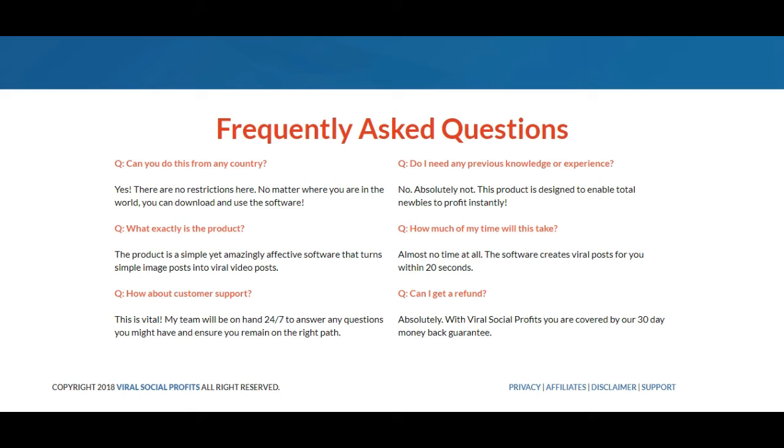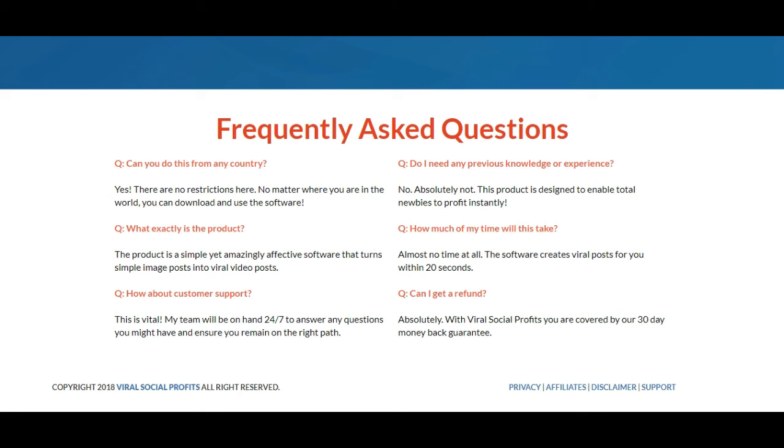Frequently asked questions. Can you do this from any country? Yes. There are no restrictions here. No matter where you are in the world, you can download and use the software. What exactly is the product? The product is a simple yet amazingly effective software that turns simple image posts into viral video posts.